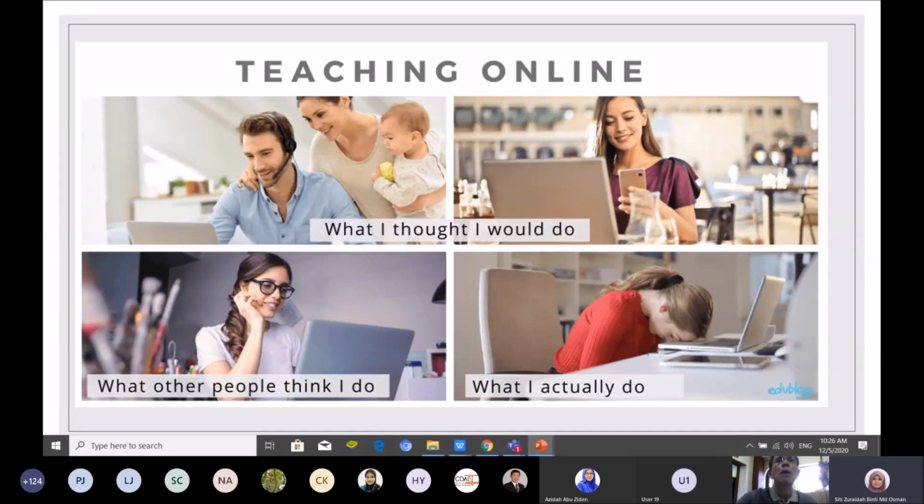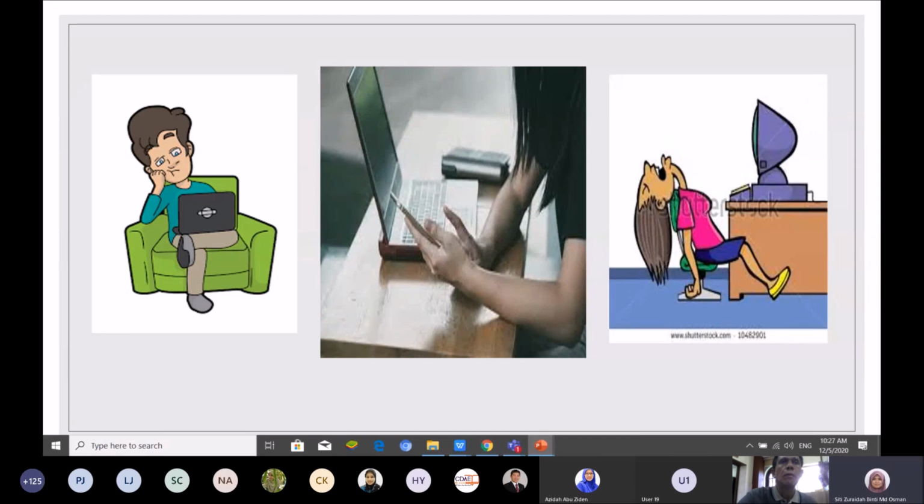So although you are tired of online teaching and learning, the most important thing is trial and error. When you design your online teaching and learning, what you need to do is trial and error. Your first design maybe could not be that effective. For the second and third design, your online teaching and learning can be most effective, and your students get to achieve the learning outcome. So this is what happened to our students.